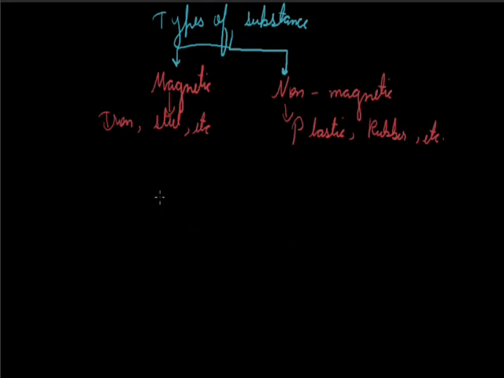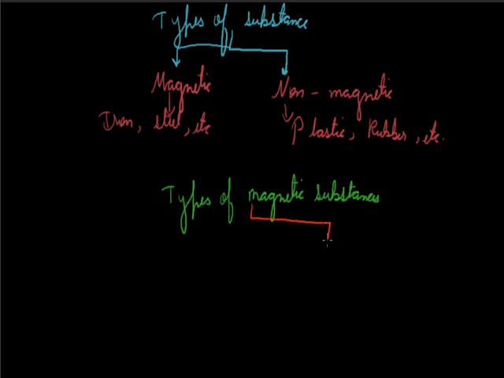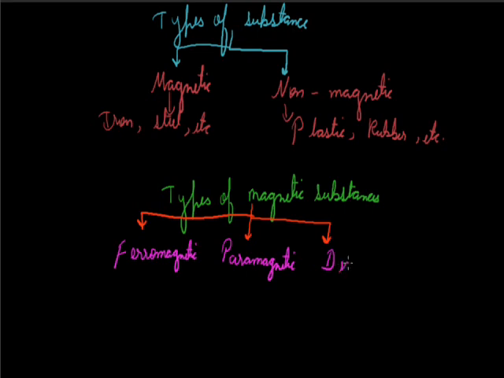Now we will discuss the types of magnetic substances. There are basically three types of magnetic substances. First, ferromagnetic substance. Next, paramagnetic substance. And third is diamagnetic substance.